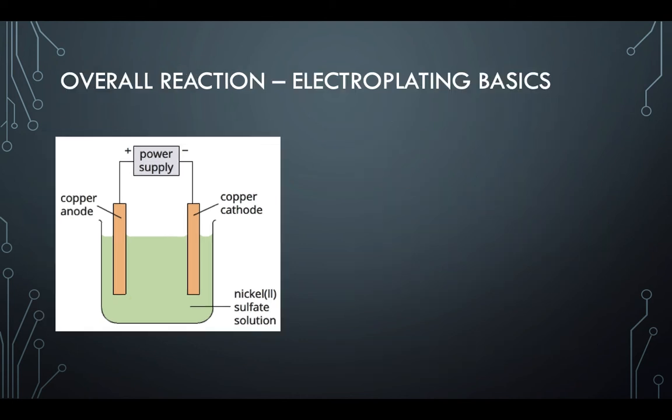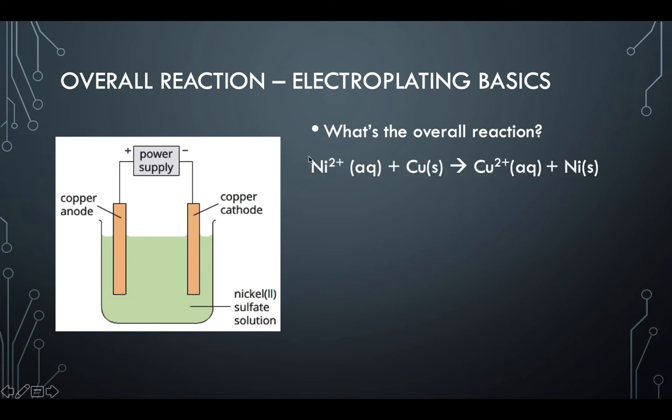So what will be the overall reaction then? Well, we have nickel at the cathode being reduced, and copper out-competing water, losing electrons and delivering electrons back to the power supply. Okay, so the overall reaction will become this metal displacement reaction.